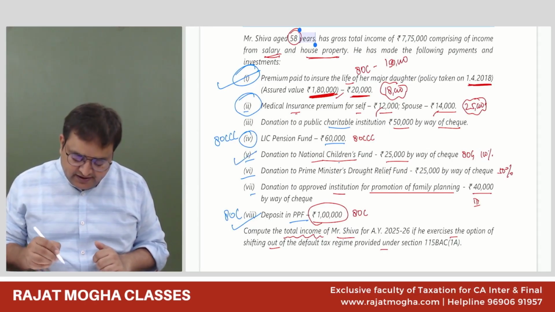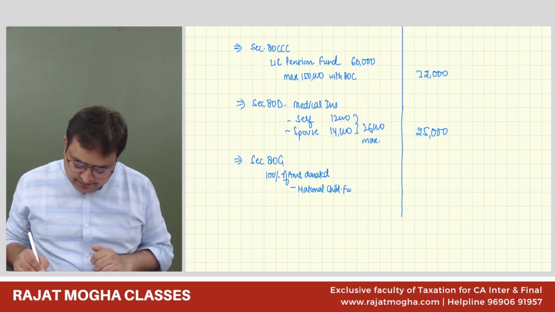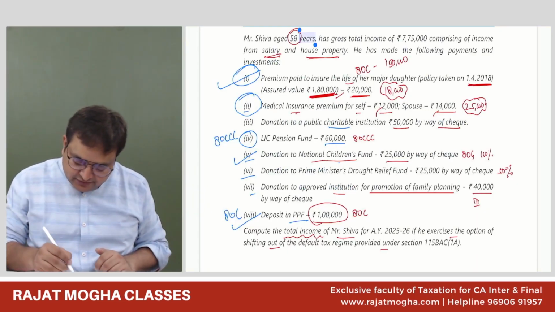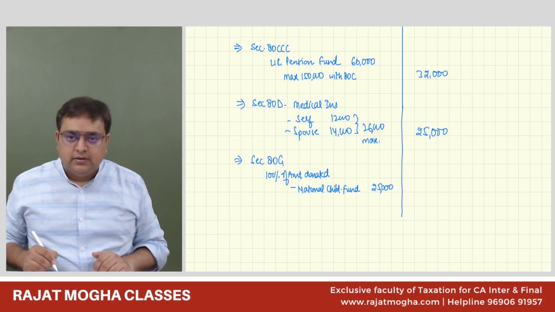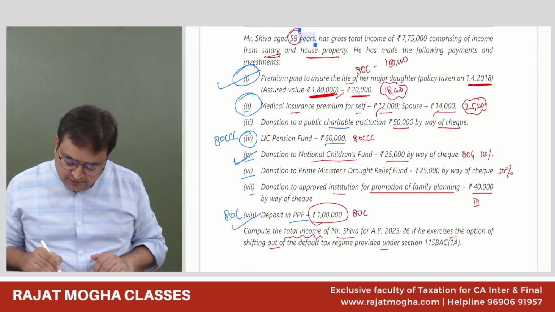So fifth we can take National Children Fund. How much? 100%, 25,000. Any other 100%? No. Fifth we are done.